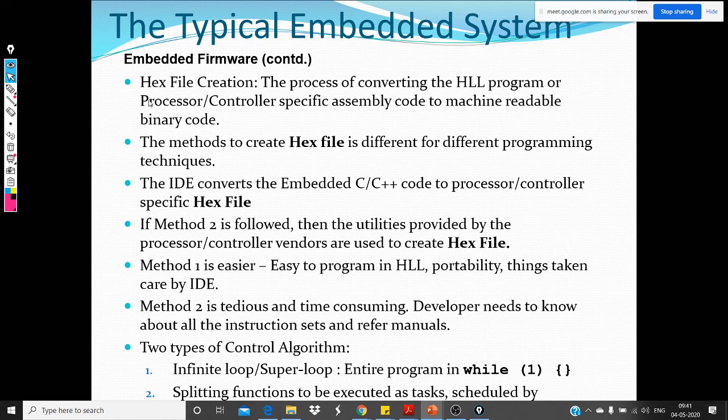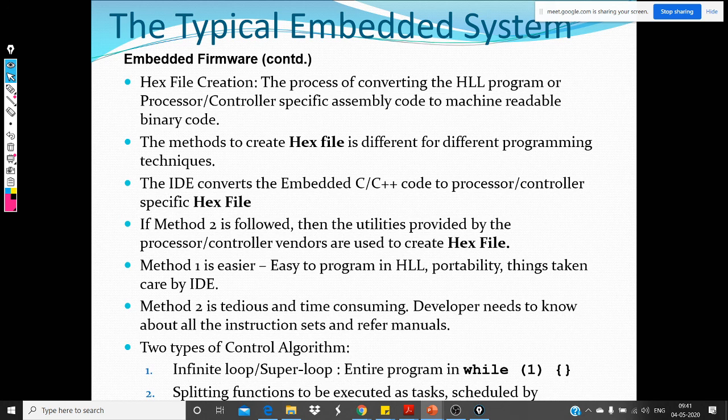Then we have something called hex file creation. Once you do the coding part, either in assembly or embedded C or C++, it has to be compiled, right? Once it is compiled, we call it binary, isn't it? We call it binary, or the exe or dot out files, on our desktops. The equivalent of that is the hex file. Hex file is the final machine readable binary code.